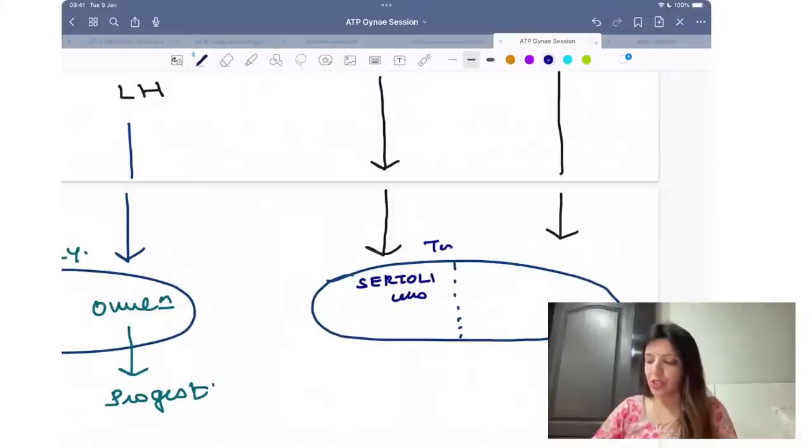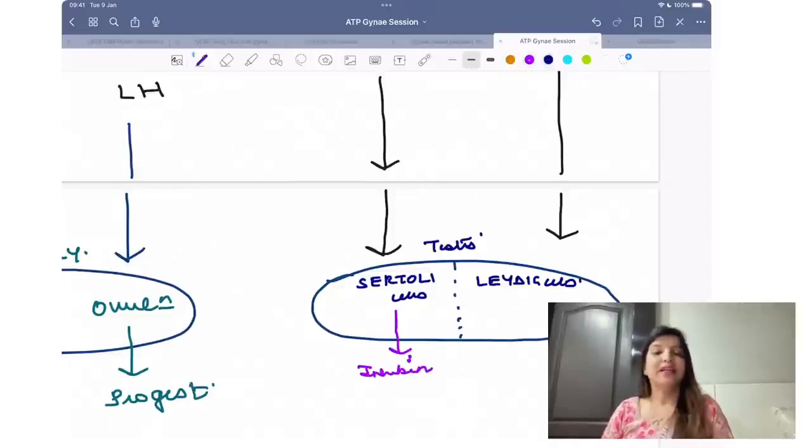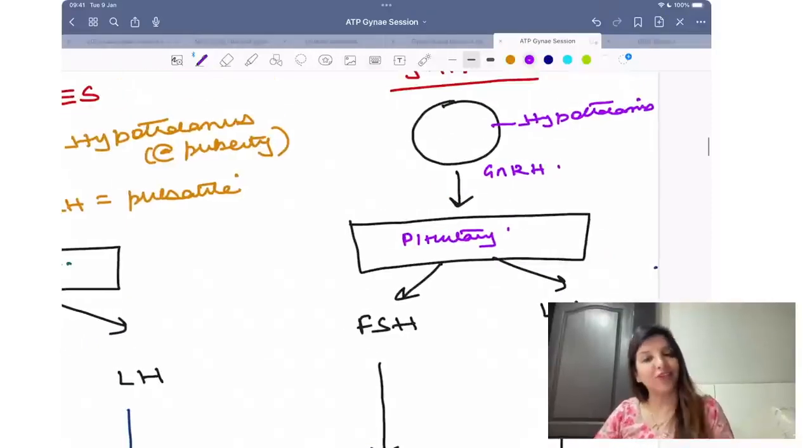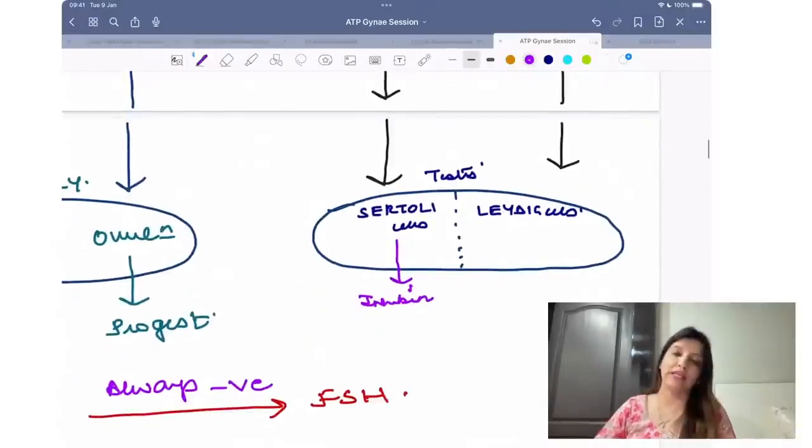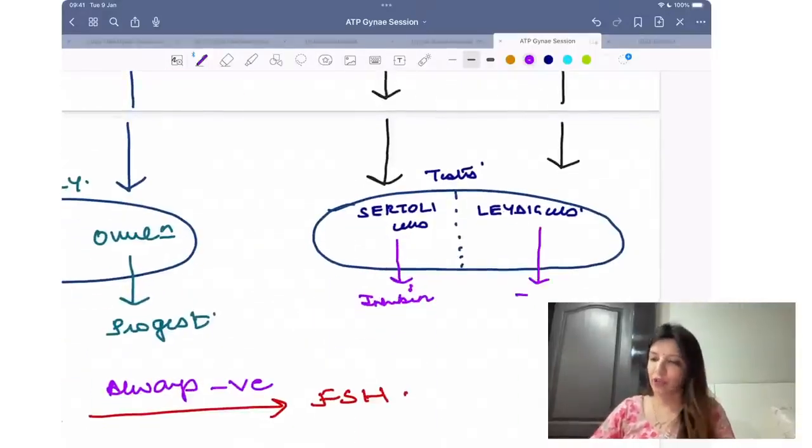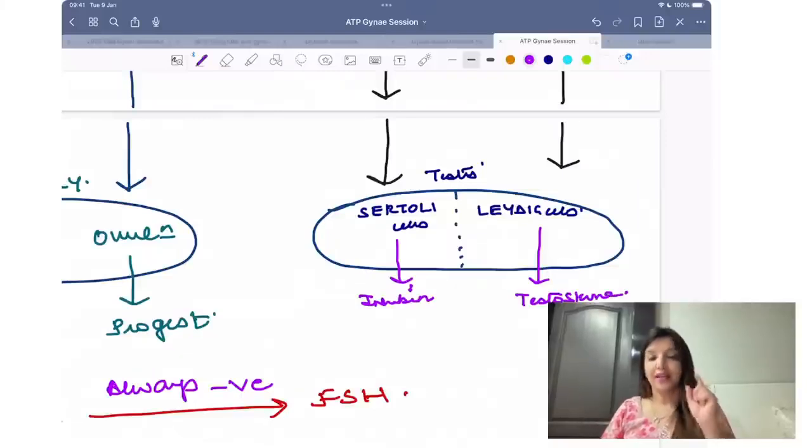So in the testes, we have two types of cells, Sertoli cells and Leydig cells. Sertoli cells are the ones which release inhibin. Leydig cells, under the effect of LH, produce testosterone. Right? Now, what is the effect of testosterone on LH and FSH? Inhibin always has a negative feedback on FSH.